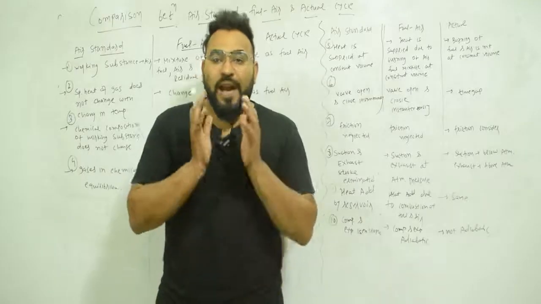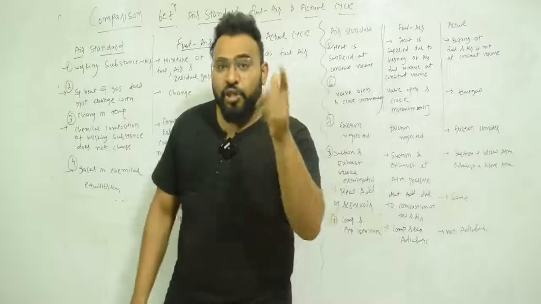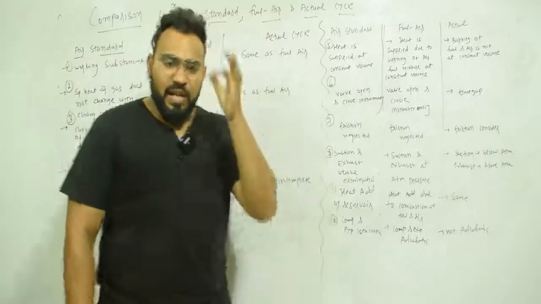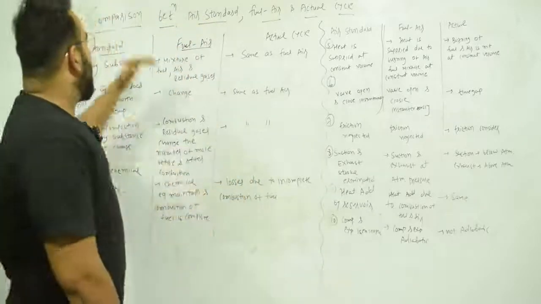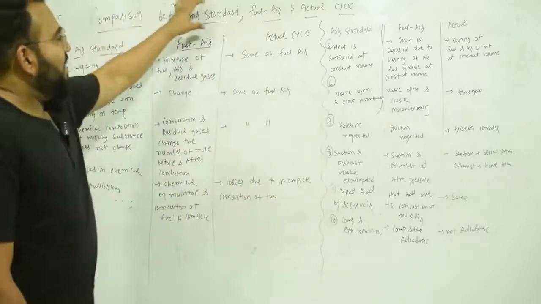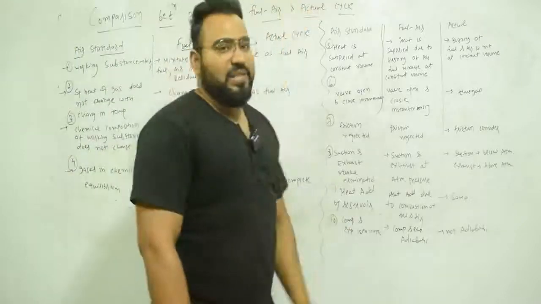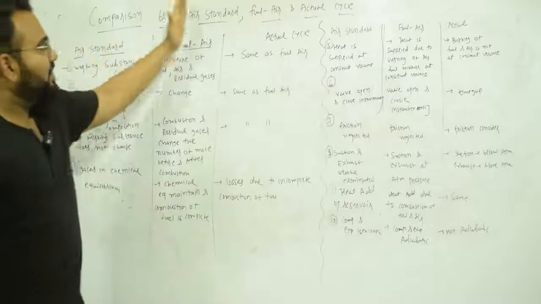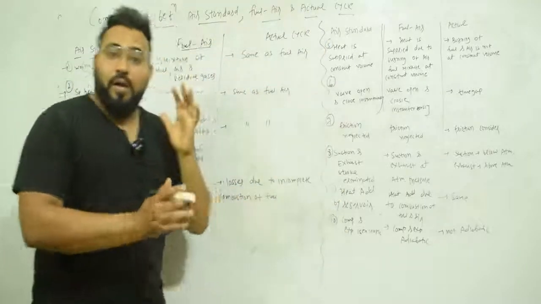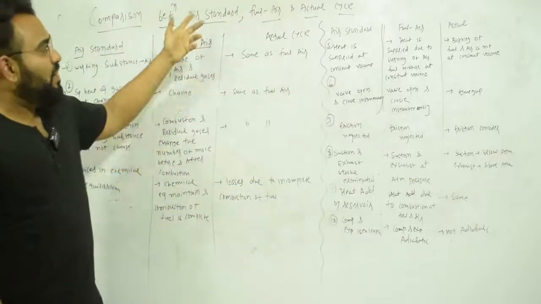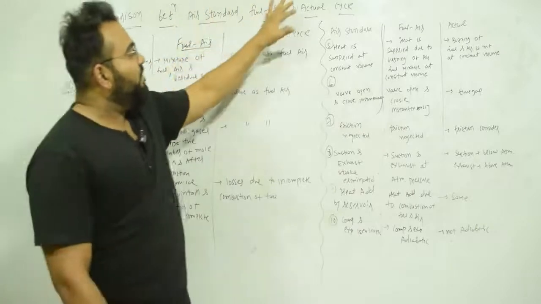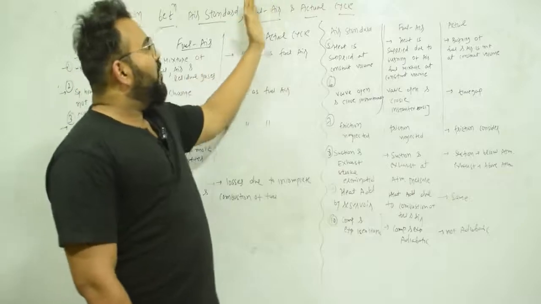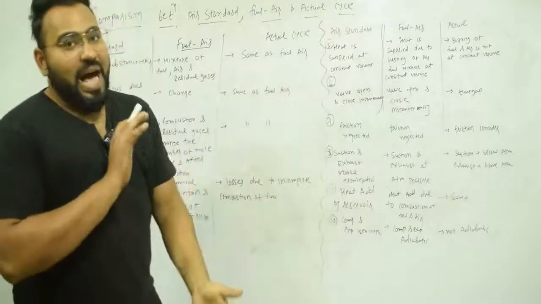Now this is a very important topic as far as the GTU examination is concerned. You must do this for the GTU examination. This question is very important: comparison between air standard, fuel air, and actual cycle. They can ask you for 3 to 4 marks to compare air standard, fuel air, and actual cycle. Or they can ask for a comparison between any two: either air standard and fuel air, or air standard and actual cycle, or fuel air and actual cycle. So it can be asked in both ways.